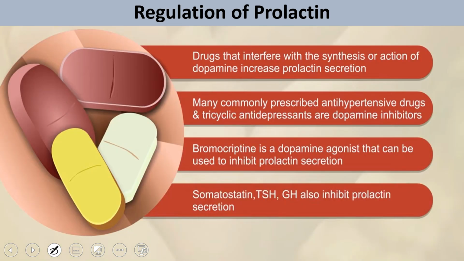There are certain medicines and chemicals also which affect prolactin secretion. Drugs which interfere with the synthesis and action of dopamine increase prolactin secretion. Many commonly prescribed antihypertensive drugs or tricyclic antidepressants are dopamine inhibitors. So when dopamine is inhibited, it is not able to inhibit prolactin release, so the prolactin level will go high. Bromocriptine is a dopamine agonist that can be used to inhibit prolactin secretion. Somatostatin, TSH, and growth hormone also inhibit prolactin secretion.